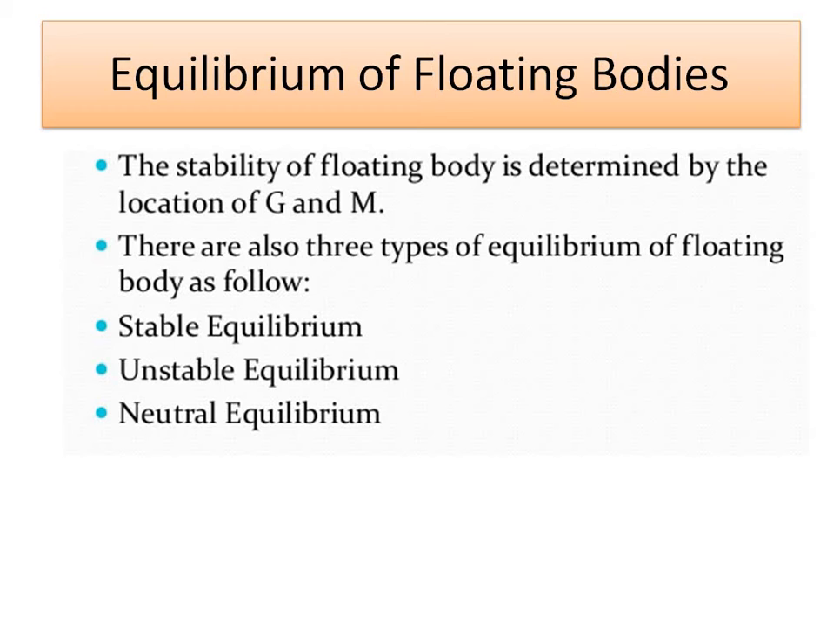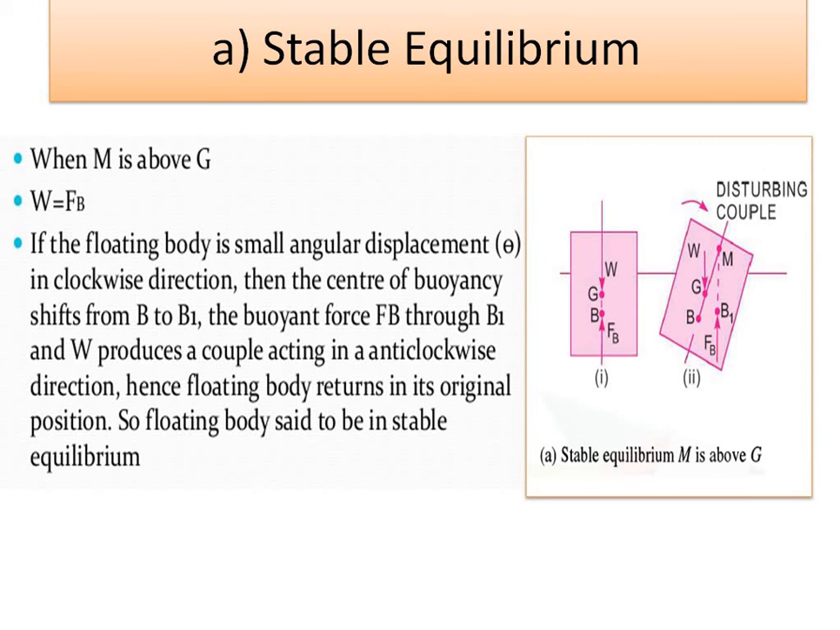Now, equilibrium of floating bodies. The stability of a floating body is determined by the location of G and M, and there are also three types of equilibrium in floating bodies, that is stable, unstable and neutral. That part we already discussed.